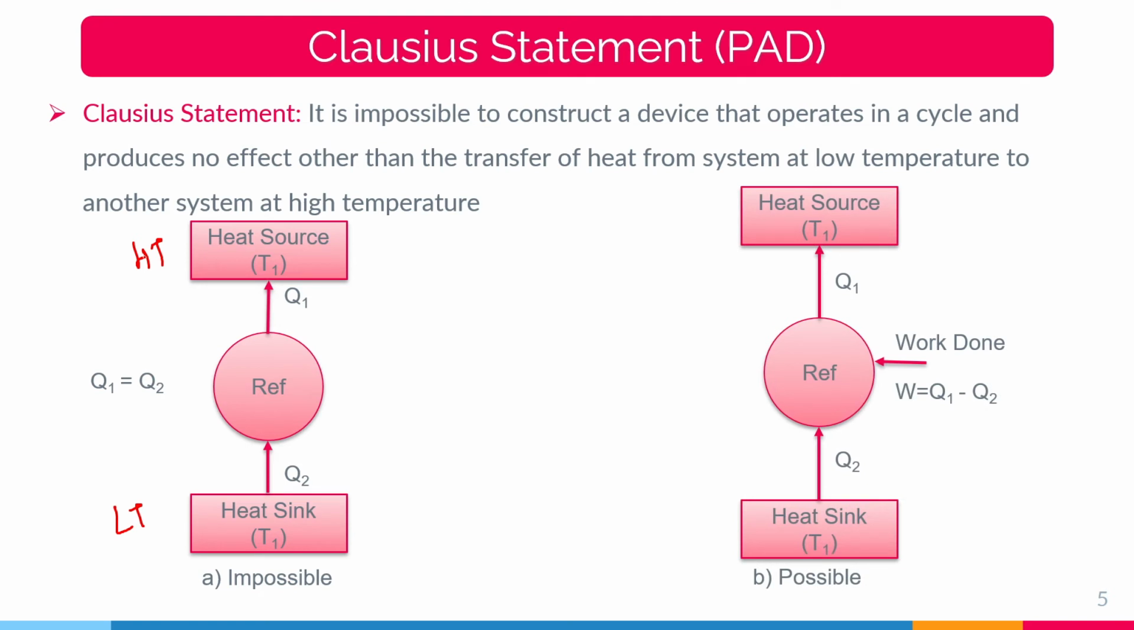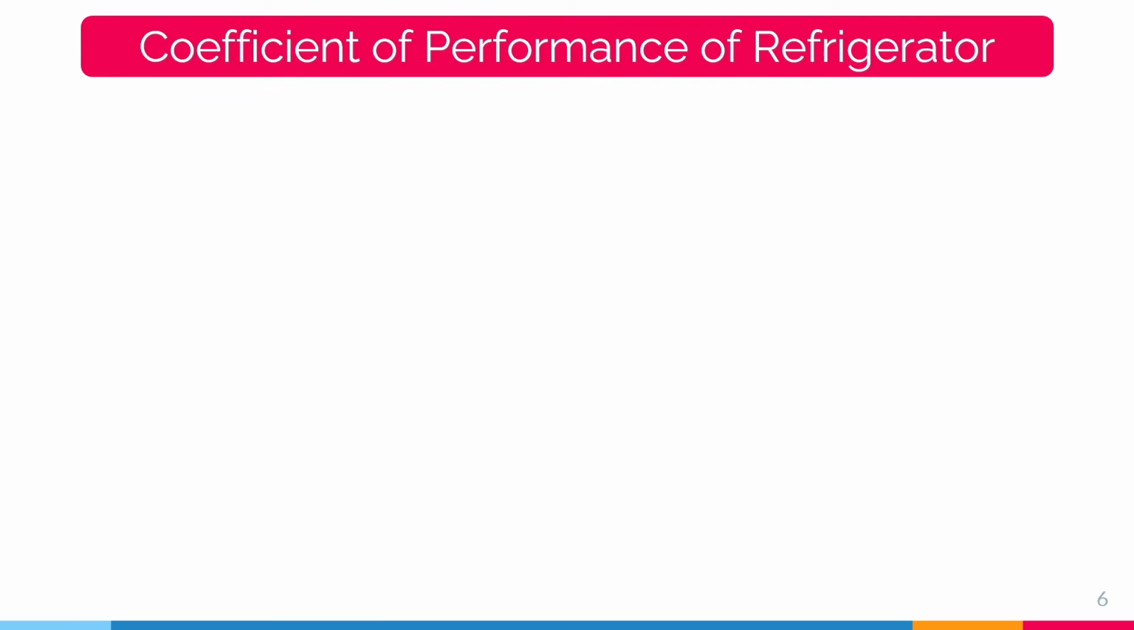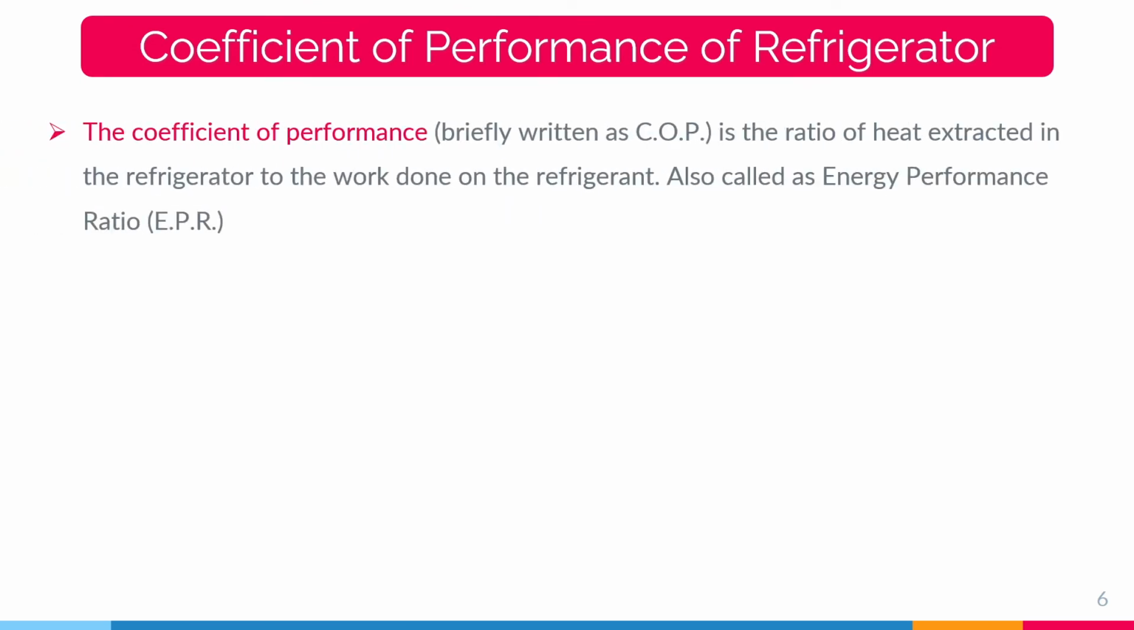So to satisfy the Clausius statement, we have to supply some external work for transferring heat from the low temperature reservoir to the higher temperature reservoir, and that work is the difference between the heat supplied minus the heat rejected. Okay. Next, to calculate the performance of a refrigerator, we have a term called coefficient of performance, that